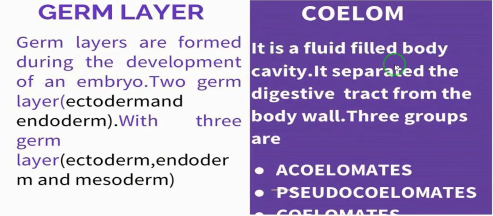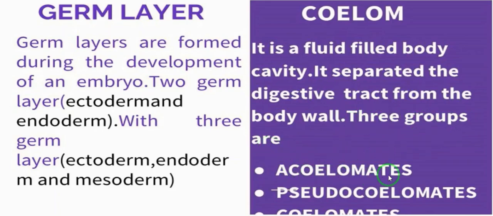The next one is coelom. Coelom is a fluid filled body cavity. The coelom separates the digestive tract from the body wall. A true body cavity or coelom is one that is located within the mesoderm. Based on the nature of the coelom, animals are categorized into three groups.